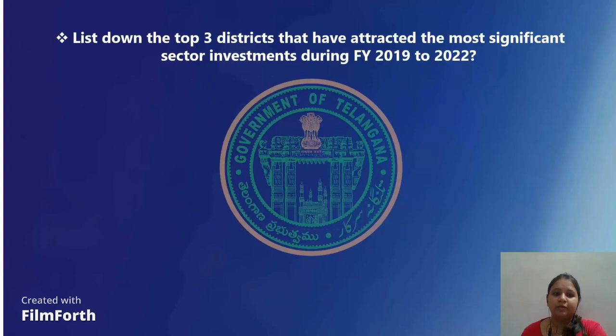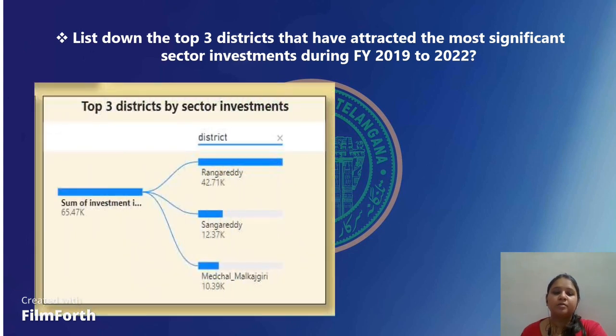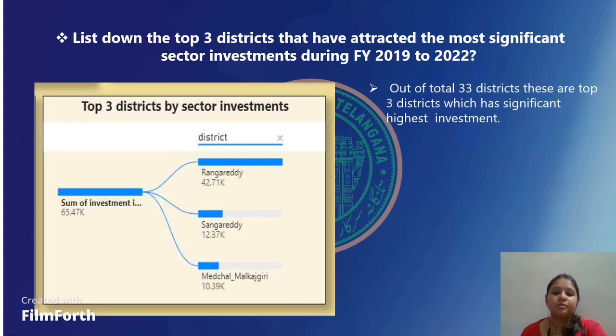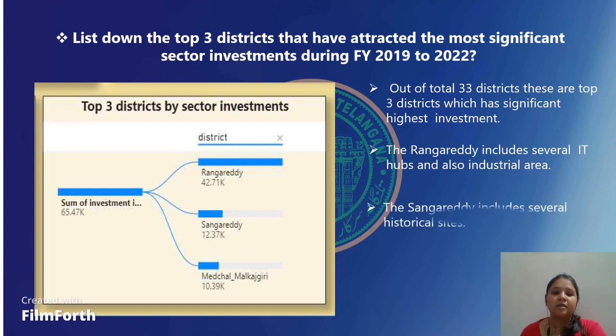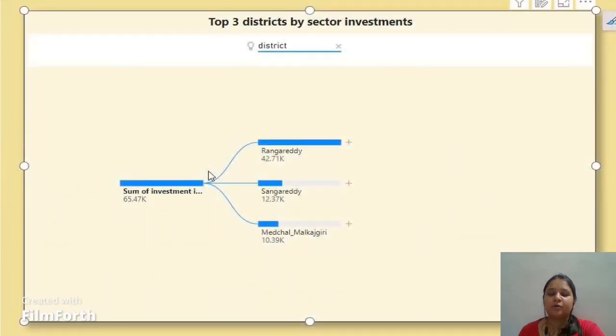Here is my next question: list down the top 3 districts that have attracted the most significant sector investments during fiscal year 2019 to 22. For that purpose, I am using the documentation graph. As you see here, out of the total 33 districts, the top 3 districts with significantly highest investment are Rangareddy, Sangareddy, and Medchal-Malkajgiri. I explain in brief using this documentation graph.